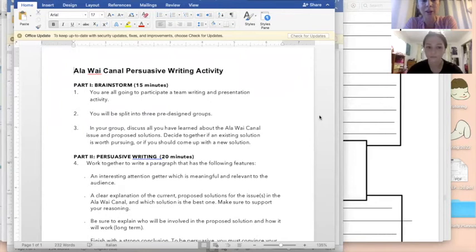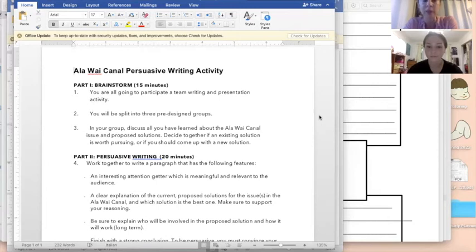So in terms of the writing activity, basically in groups, we start out brainstorming because that's an important part of the writing process. So they're going to consider everything that they've learned in the past 2 lessons, the hands-on experience, seeing all those organisms, counting all those limbs. They're going to consider all the articles and videos that they saw in lesson 1 and decide together if an existing solution is worth pursuing or if they should come up with a new solution.